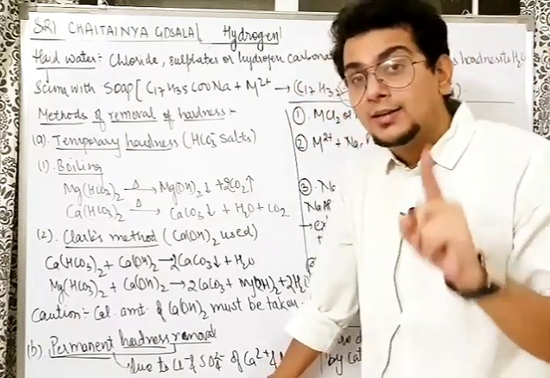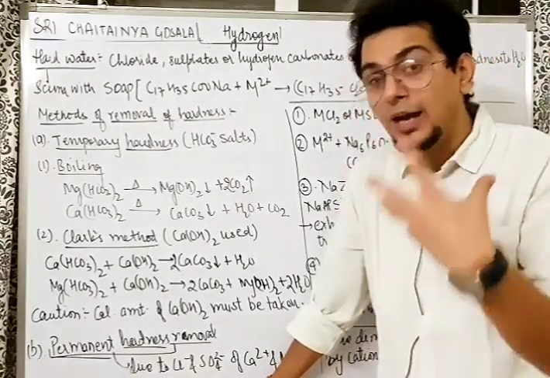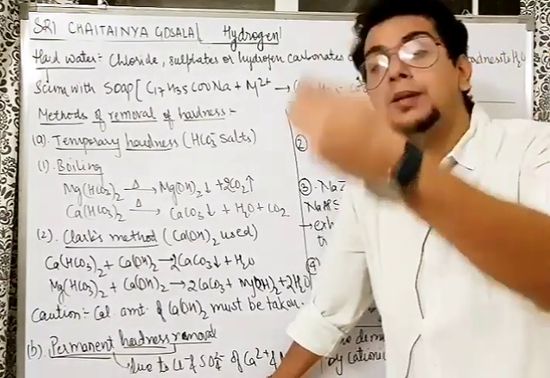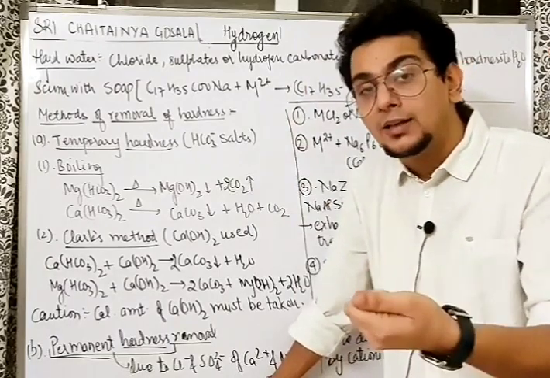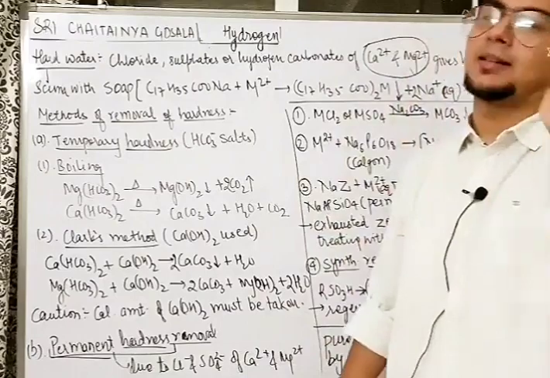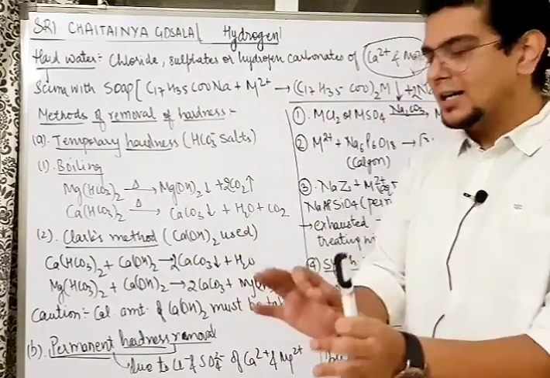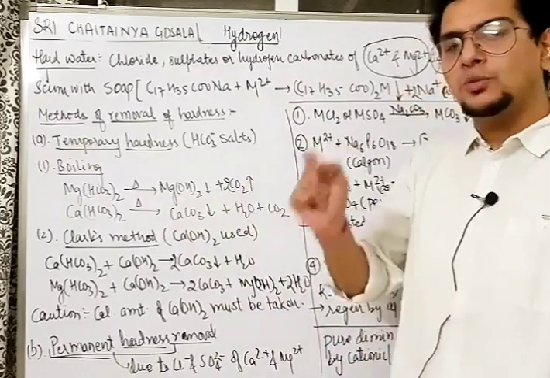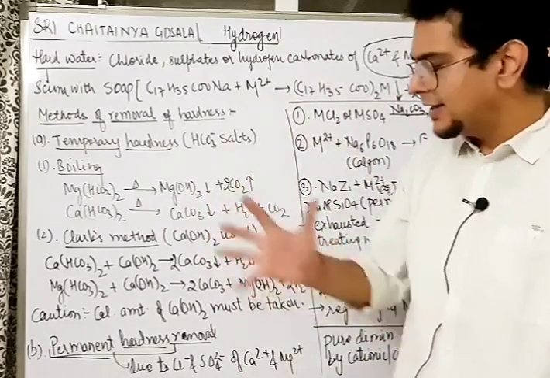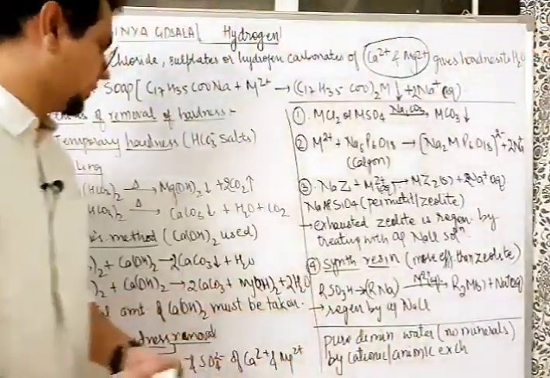Don't forget, Ca2+ is the villain also. So if you add Ca2+ in excess by mistake, what will happen? You will remove the temporary hardness and will give the permanent hardness here. So understand, for removing temporary hardness by Clark's method, calcium hydroxide should be added in a very calculated amount so that extra Ca2+ is not left in the solution.